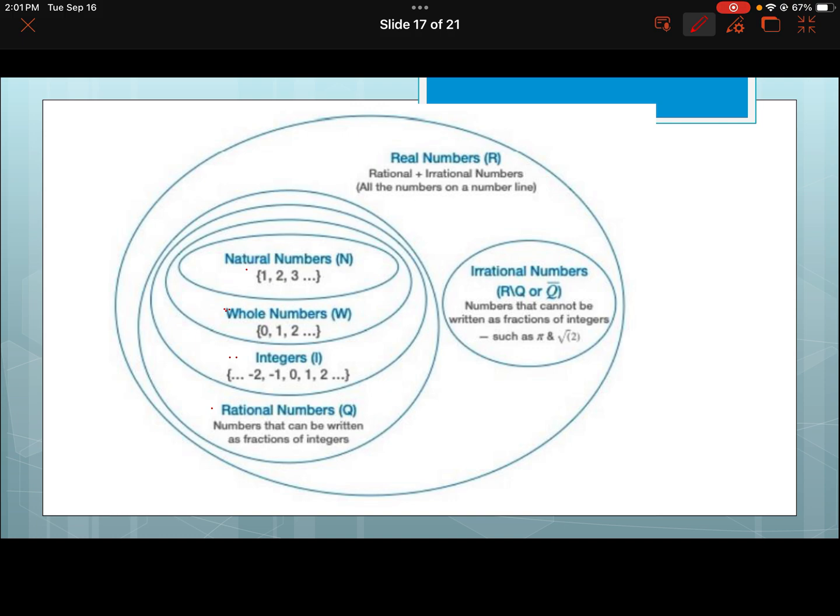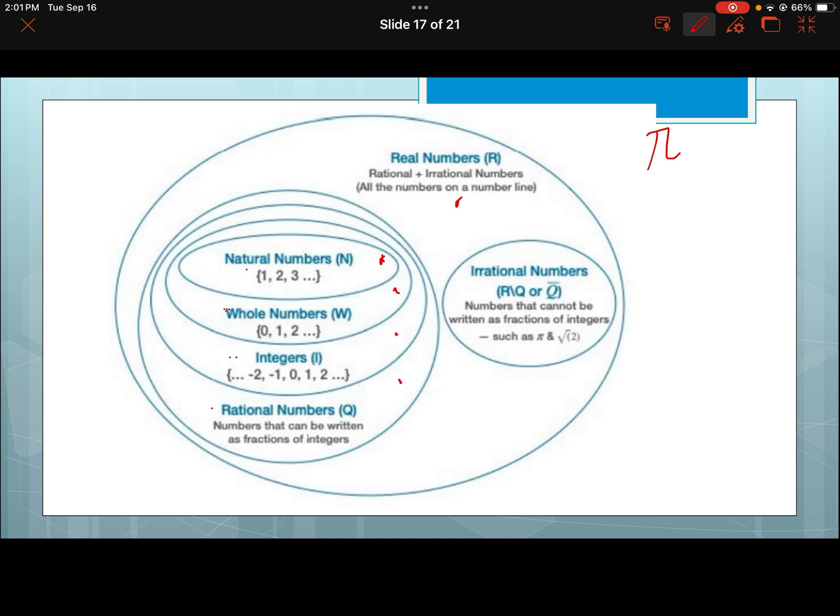What kind of questions can you get, especially if you're doing EQAO this year or any of those kinds of things? It's stuff like, can you give me a number that belongs to only 2 sets? What you might do is realize that all real numbers belong in real, so no matter what, everything that you know belongs in real. Then you pick an irrational number. If you pick pi, you'd say that belongs to 2 sets: irrational and real. Another question might be, how many sets does the number 3 go into? Well, it's part of this set, and this set, and this set, and this set, and that set.